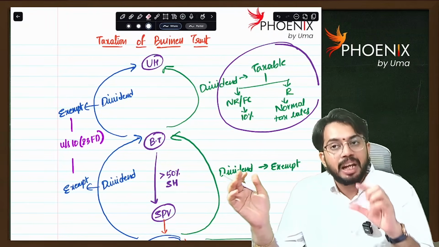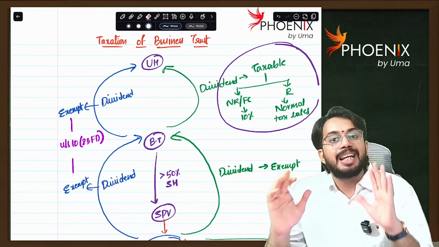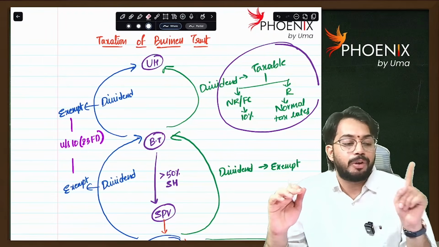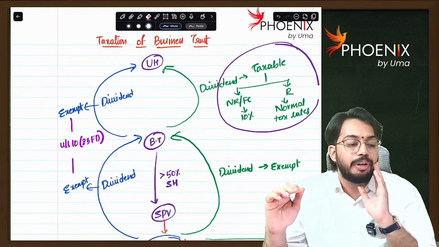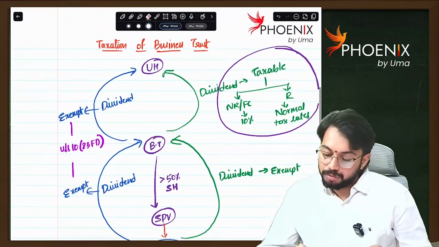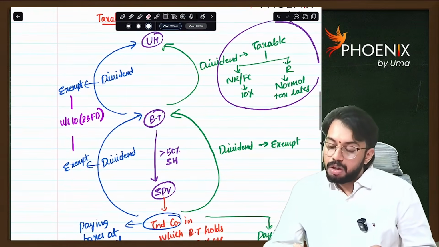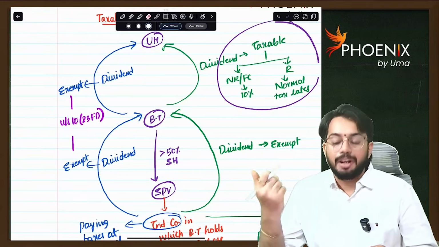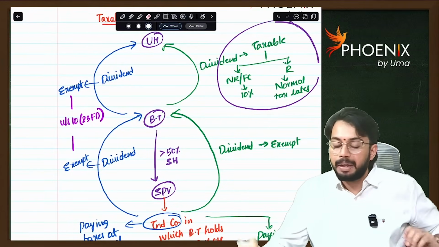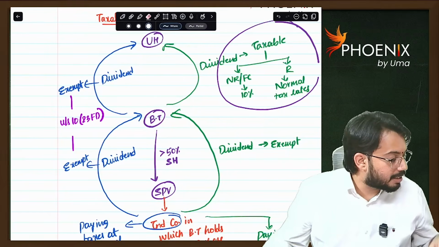That's why whatever dividend is received, it is exempt in the hands of business trust, but it is not exempt in the hands of unit holder. It is taxable in the hands of unit holder. Are you able to understand? Now, what is the tax rate for non-resident or foreign company? Tax rate is 10%. For resident, the tax rate applicable is the normal tax rate.